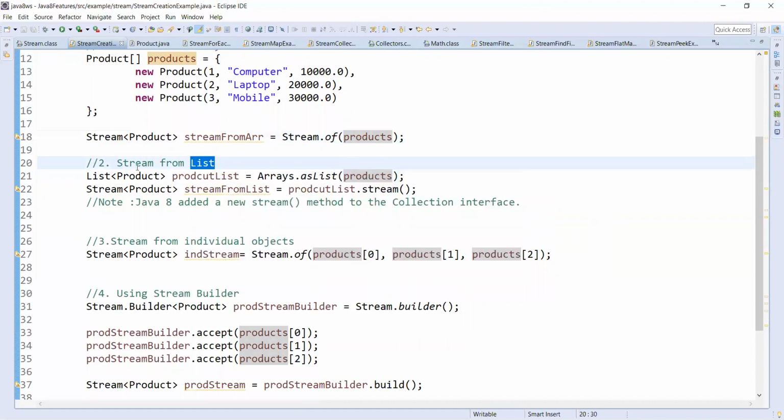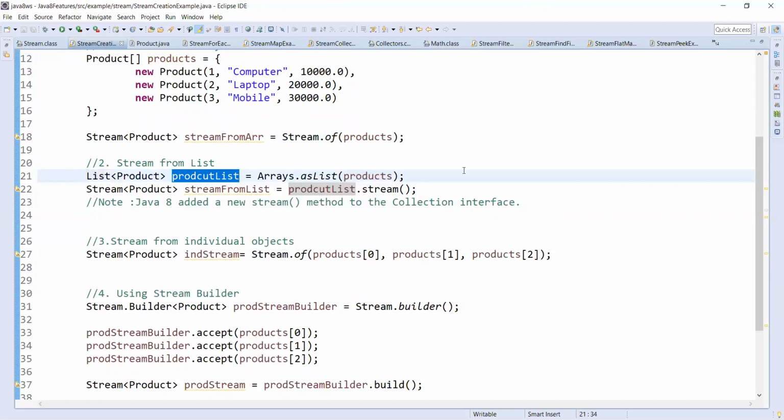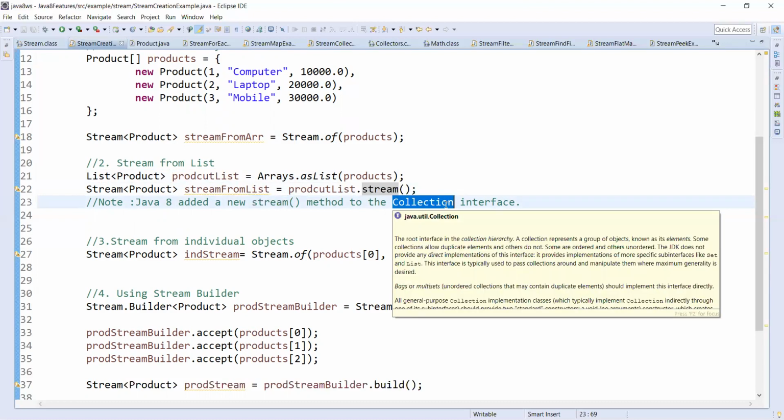Before creating the stream, I'm creating a list from the array with the usual Arrays.asList to get the product list. From the product list, I can create a stream with productList.stream(). A stream method is added to the Collection interface, and that is the reason we can create streams on collections like list, set and all collections.